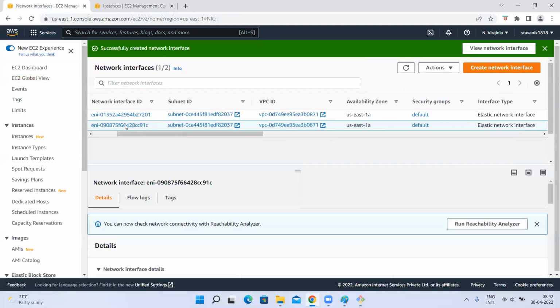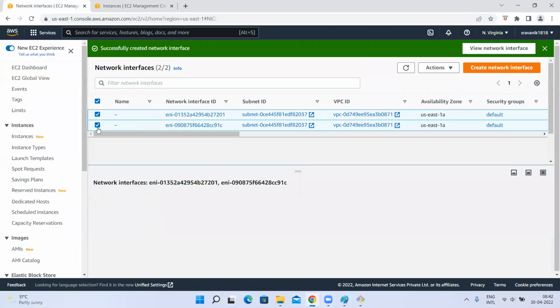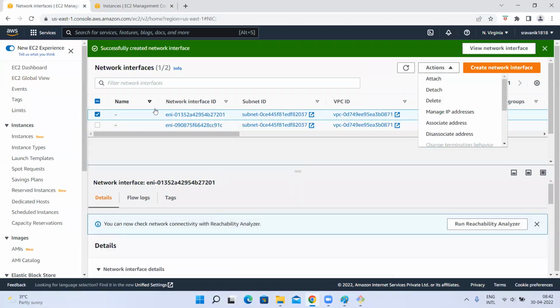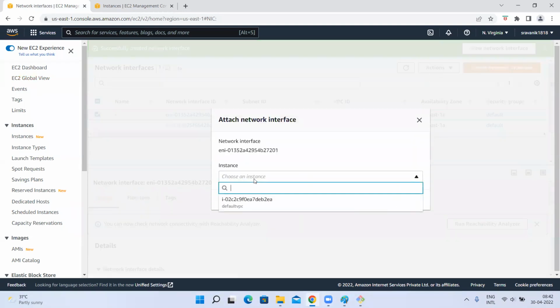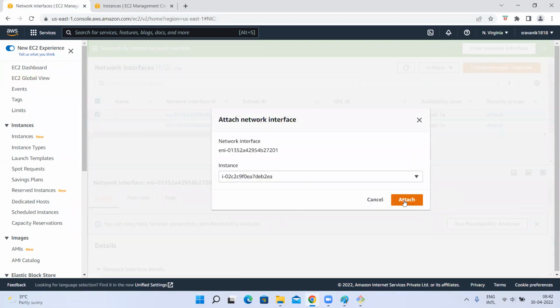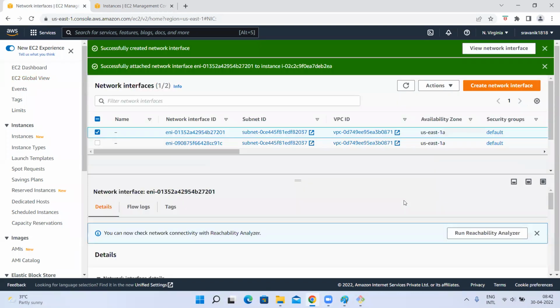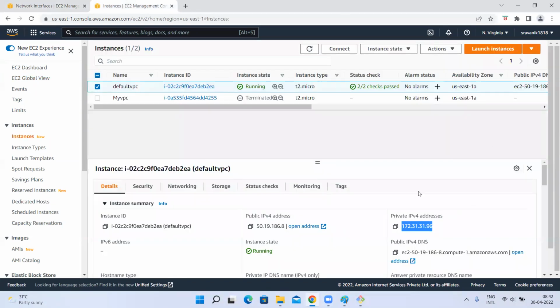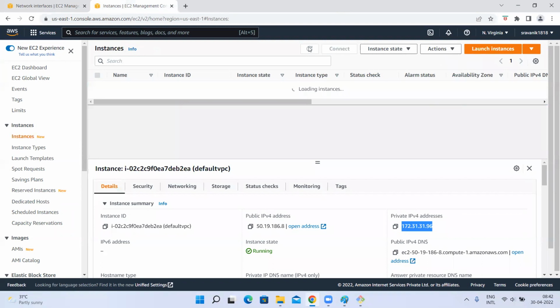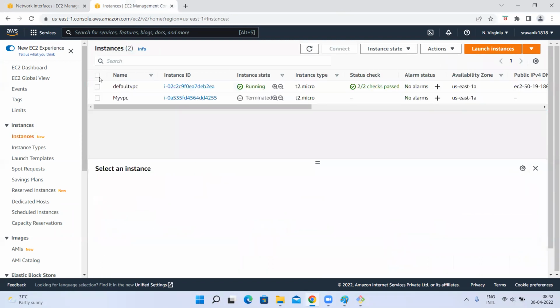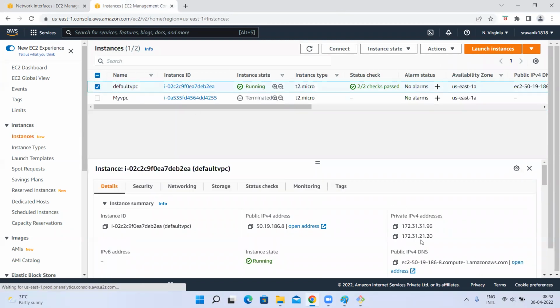So I'll select this ENI I created, go here, attach to this instance. Default VPC, attach. Done. Now if you go to my EC2 instance and refresh here, select this. How many IP addresses does it have now? 3196, which is the older one, and 2120, a new IP address it has got. Understood, guys?